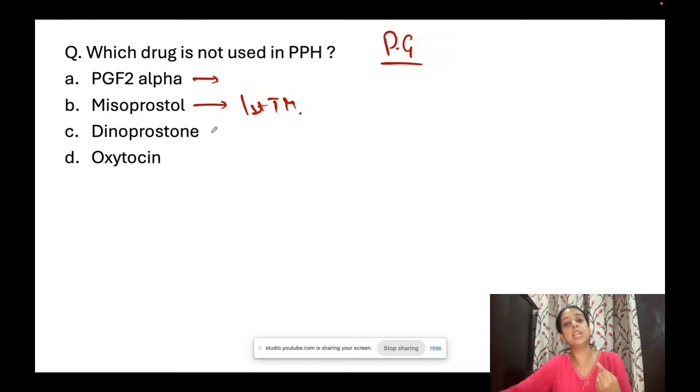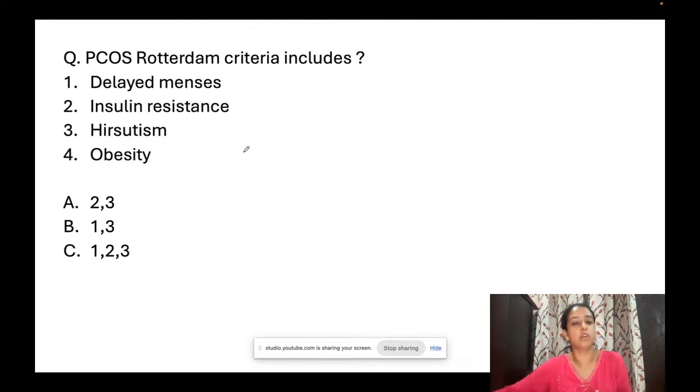Dinoprostone, that is PGE2, is a drug which causes cervical softening. So when it is causing cervical softening, will we use it in PPH? No, it is used in induction of labor. ठीक है? Oxytocin तो drug of choice है.